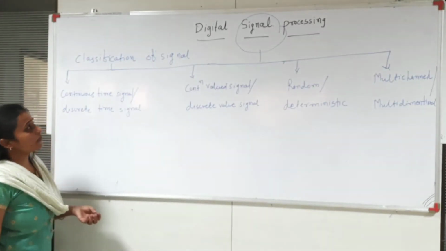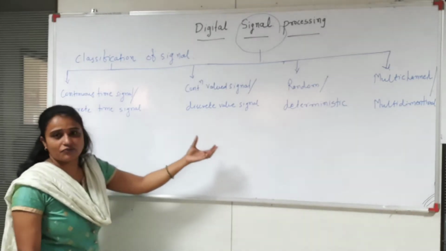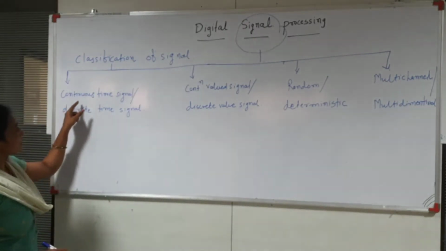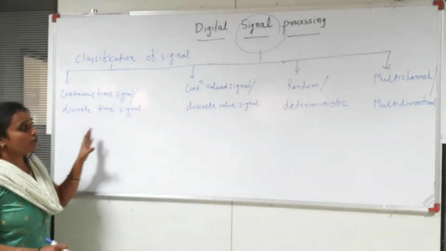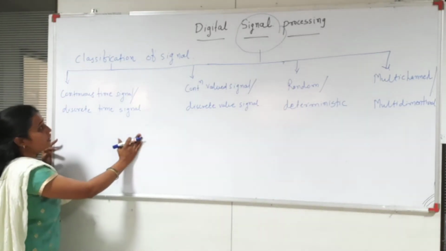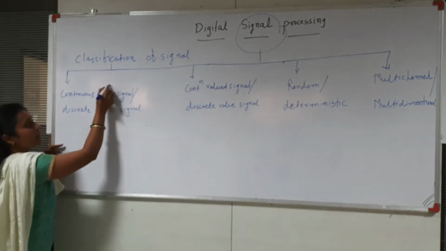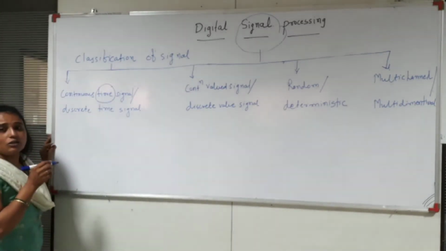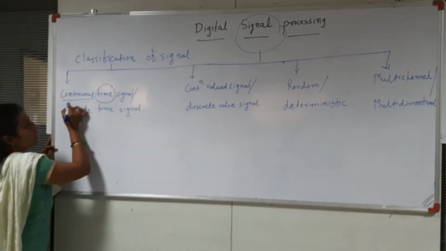Now our next topic is the classification of the signal. Basically there are four classifications of the signal. First, we start with the continuous time signal and the discrete time signal. This classification is based on the characteristics of the independent variable. Here the independent variable is time, and we look at how the values are taken at each time interval. So first, the continuous time signal.